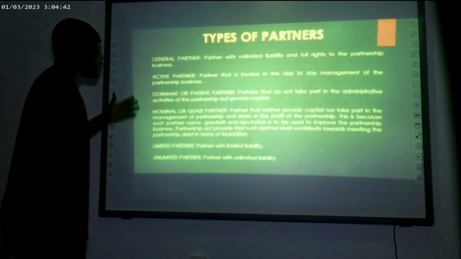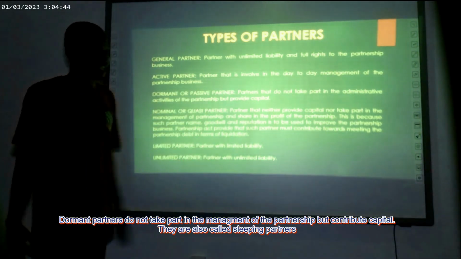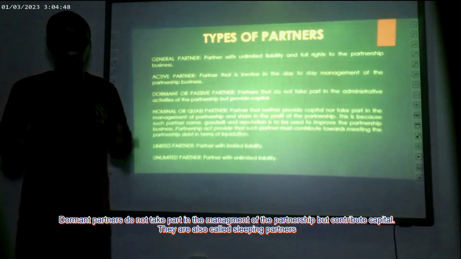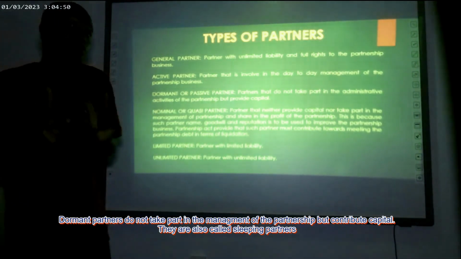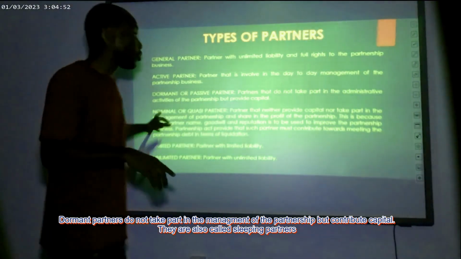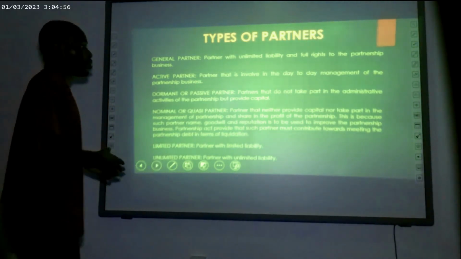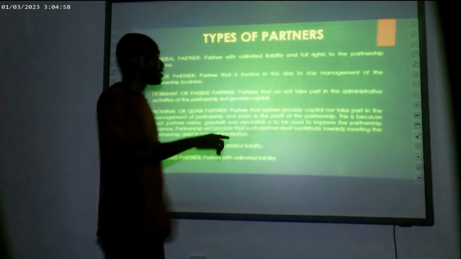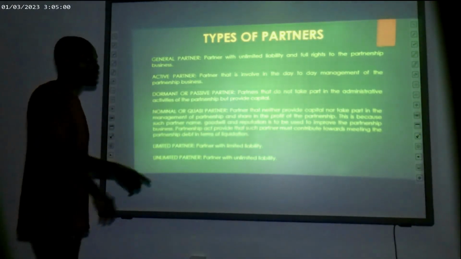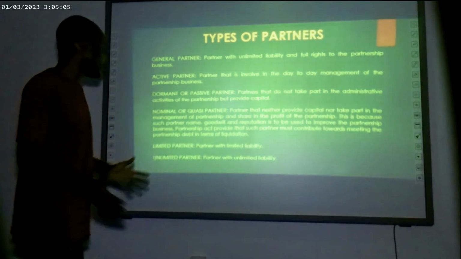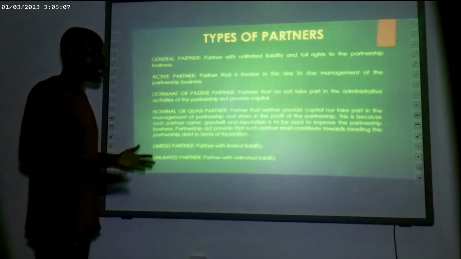Also, we have the dormant and passive partners. These are partners that do not take part in the administrative activities of the partnership business, but they usually provide capital. But they do not take an active part in the partnership. So partners that do not take part in the administrative activities of the partnership but provide capital are called dormant or passive partners. We also have the nominal partners.